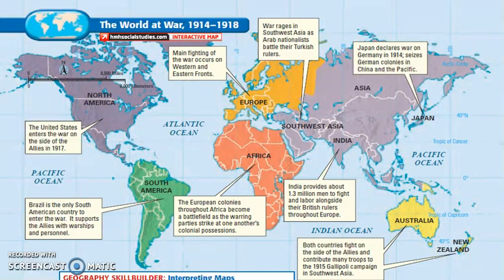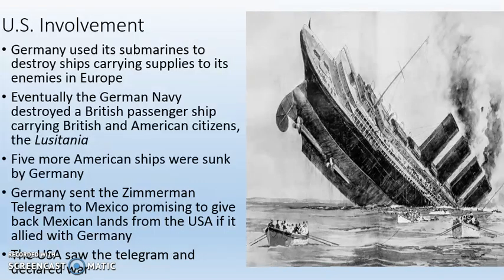We can see Africa. The image talks about how Africa was mostly European colonies and how these colonies are aiding their European owners. Notice India. We can see that India provides about 1.3 million soldiers to help the British out against the Germans. That's a big deal. Finally, if we look over at Japan, we see that Japan declares war on Germany in 1914. This is because Germany has colonies in China and the Pacific, and Japan wants to get big. It wants to gain some territories in Asia.